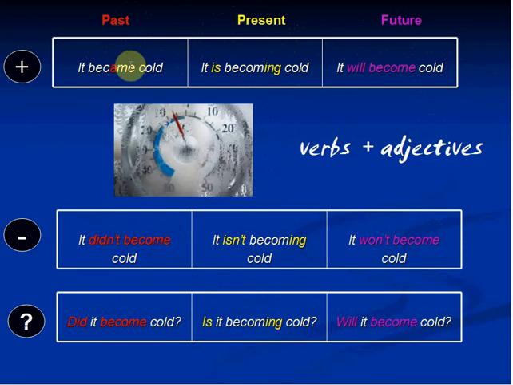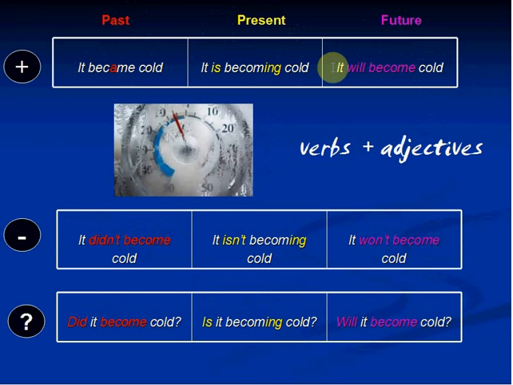If I'm talking about the past, for example, last week or last night, it became cold. Well, become being a synonym of the verb to get, or get being a synonym of become, I could easily replace it became cold by it got cold last night. It got cold last night.